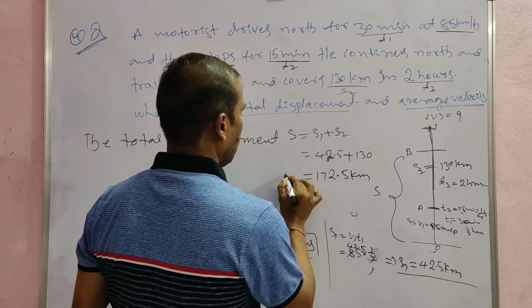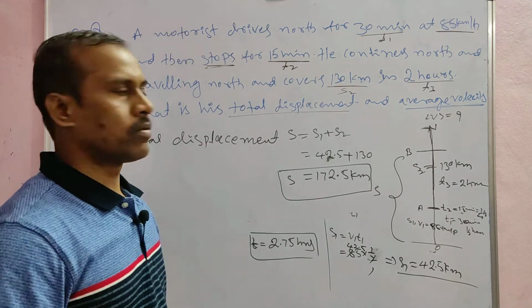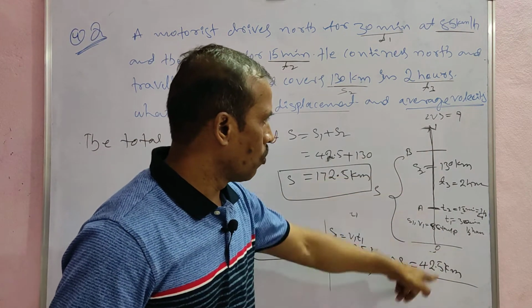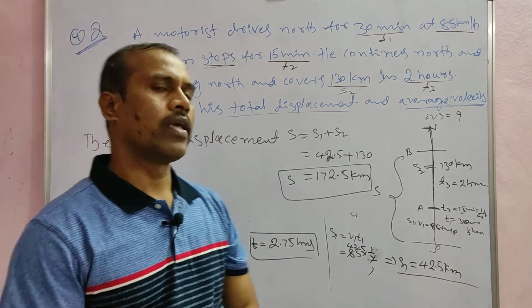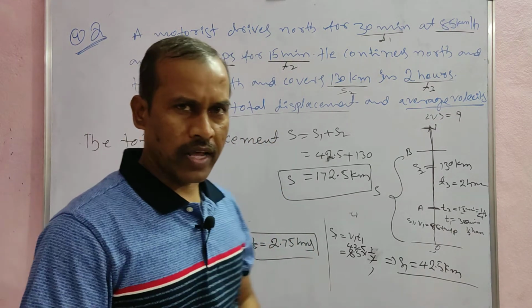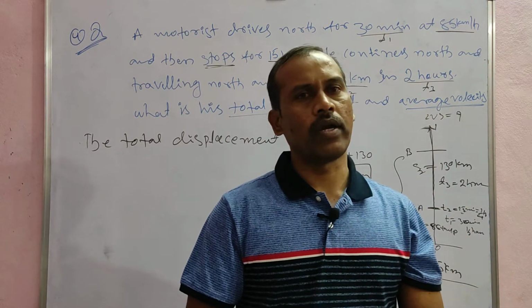This is the total displacement of the motorist, S, O to B, 172.5 kilometers.